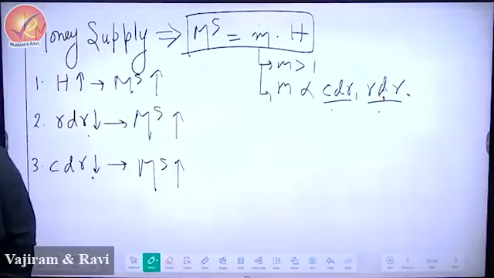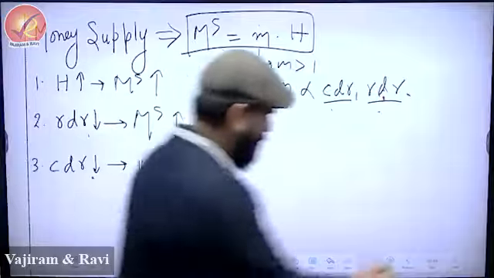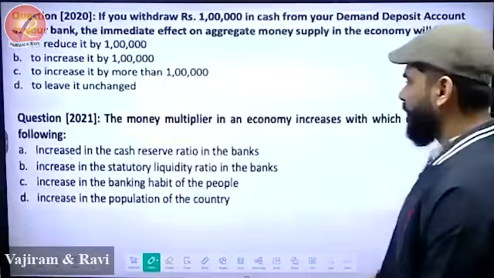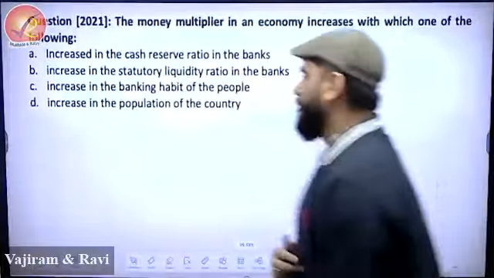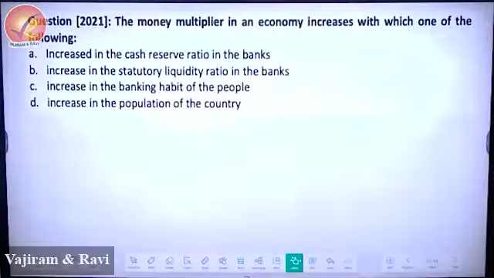UPSC question. I'll show you also so that you feel that, yeah, you know it. Let's have a look at it. We'll solve it later on. But let's see. The money multiplier in the economy increases with which one of the following?